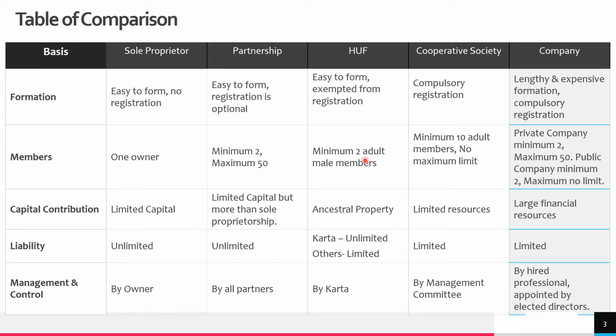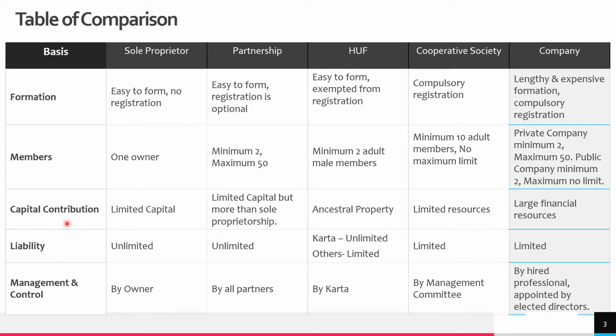In case of HUF, there should be at least 2 adult male members in the family, and there are certain other requirements also. In cooperative society, there should be 10 adult members, and there is no limit for the maximum number of people in this kind of organization. In case of company, there should be minimum 2 people. In case of private company, maximum 50. In case of public company, 2 minimum members should be there, and for the maximum number of persons there is no limit.